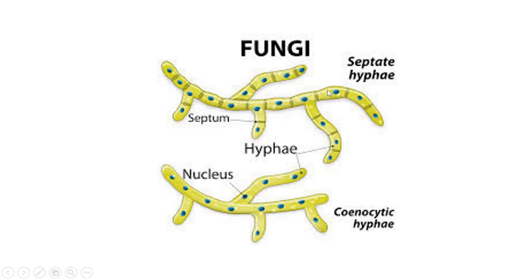There are cross walls present, and these cross walls are called septa, and these septa may contain one or more pores. So protoplasmic continuity is established between the cells of a thallus through this septal pore. In the case of aseptate hyphae, there is no cross wall or septa present in between the tubular filaments. So hyphae are in a multinucleate condition, and there is a continuous flow of protoplasm and nucleus in between the hyphal filaments.